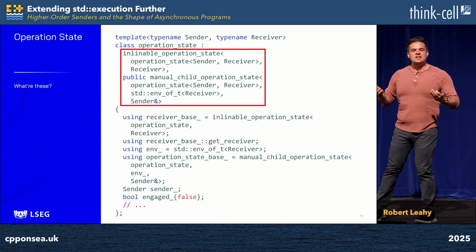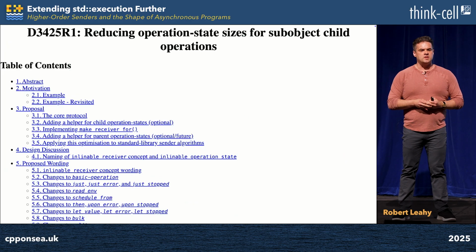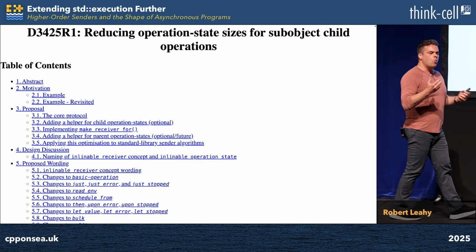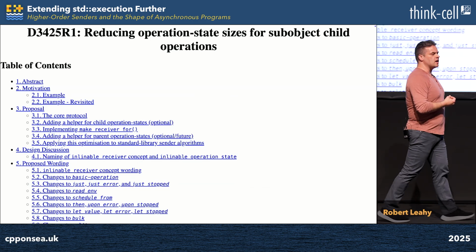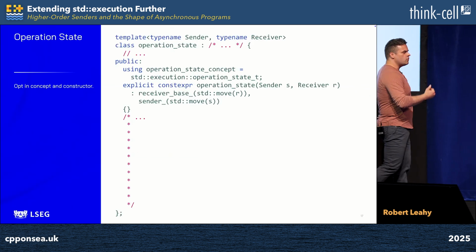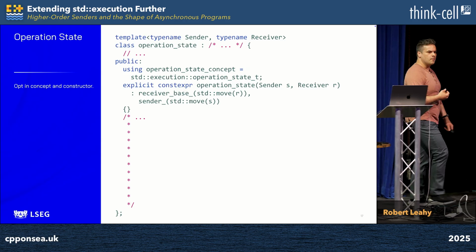If you want to understand the needfulness of these utilities or how they're implemented, you can read the paper which discusses but does not propose them. One written by Brian St. Amour and Lewis Baker, one which I covered in a lot of detail in my talk I gave earlier this year in Aspen. For now, we're simply going to move on through the implementation and start looking at the public-facing members of this operation state.